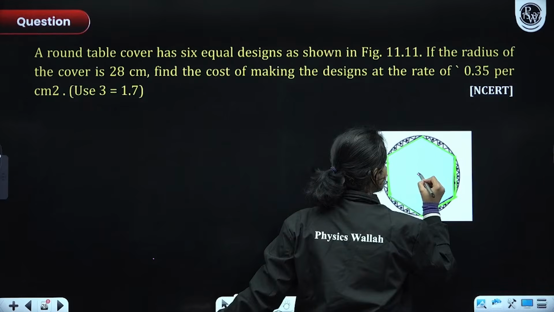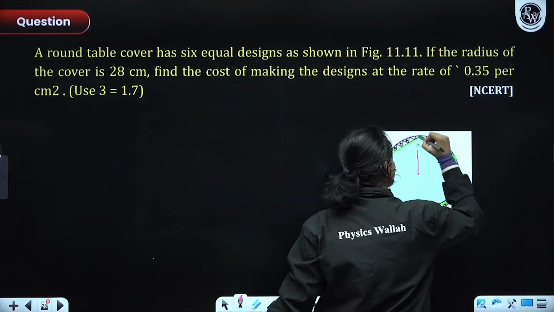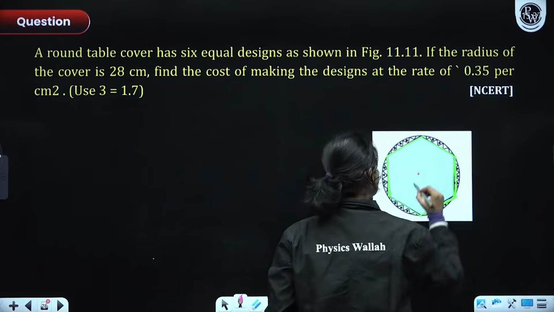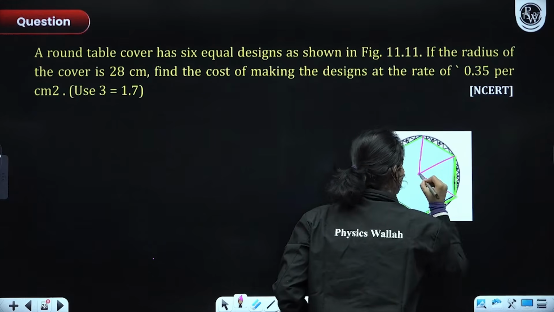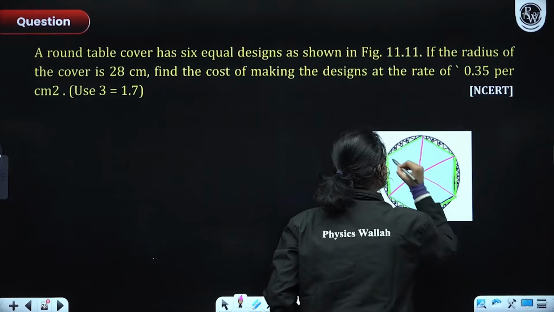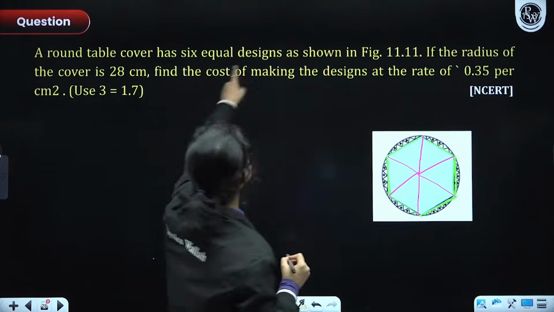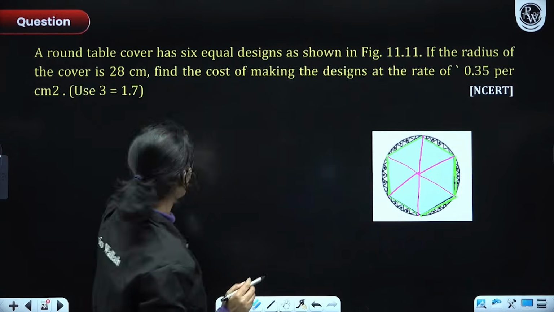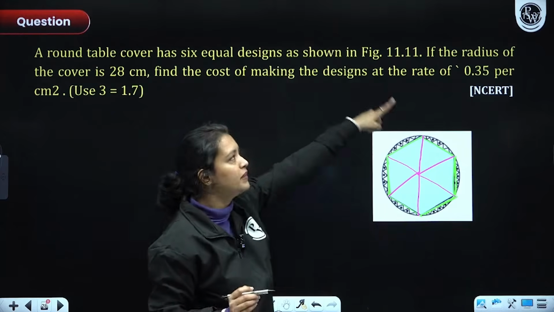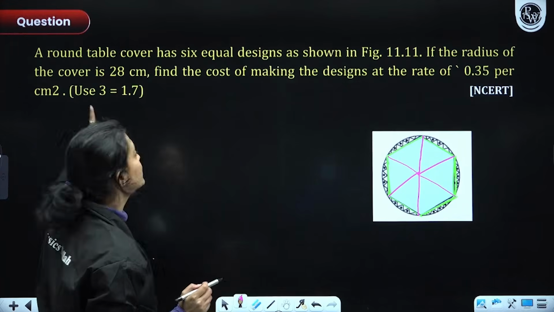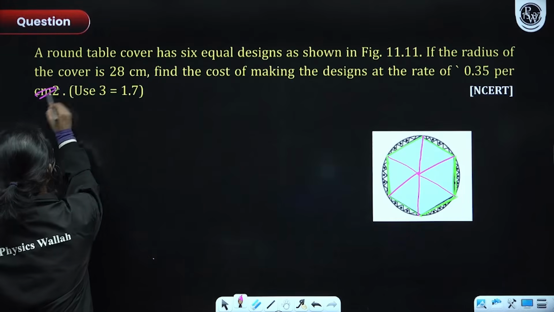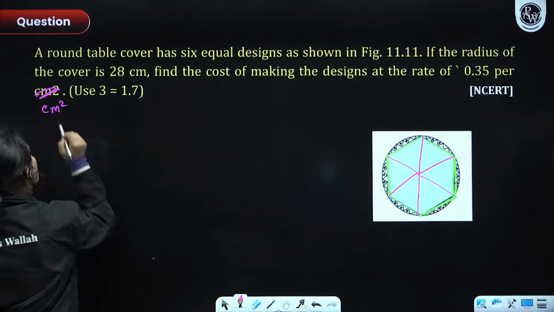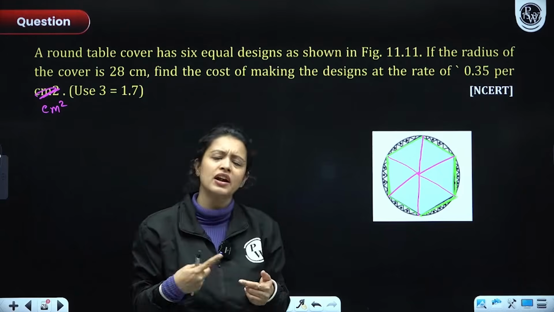So the radius here is given as 28 centimeter. Okay? Find the cost of making the designs at the rate of 0.35 per centimeter square. This is centimeter square. Now everyone, how will you figure out this cost?